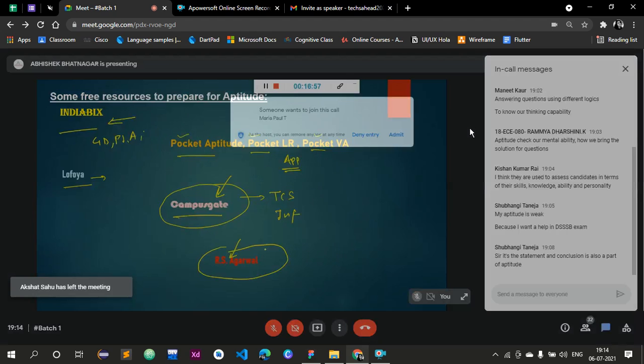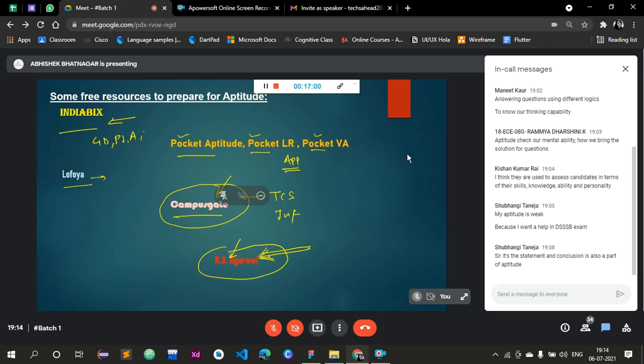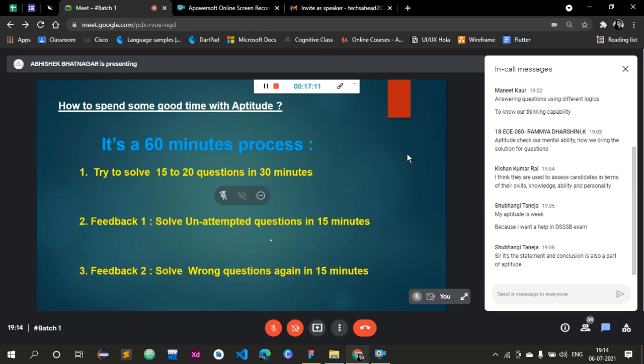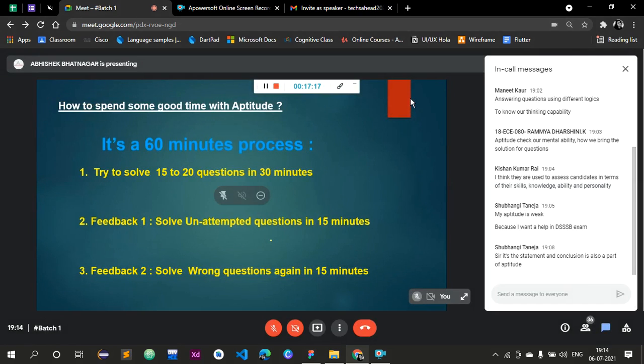Then we have Lofaya, the website. Campus Gate, the most important website to prepare for campus placement. Right? Why? Because on Campus Gate, all the previous papers are given for TCS, Infosys, Wipro and all, and eLitmus also. So all the papers are there. So definitely you have to prepare from Campus Gate also if your target is campus placement.